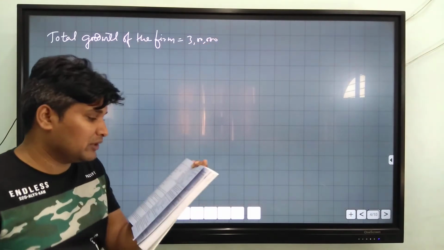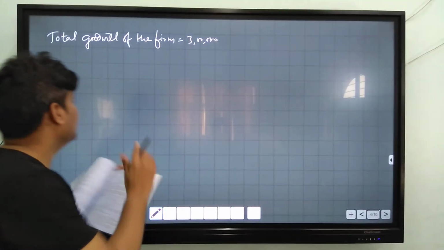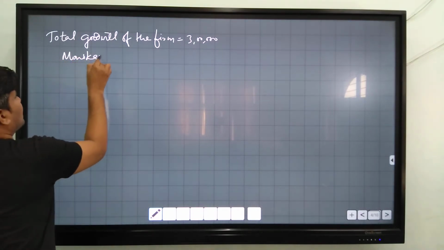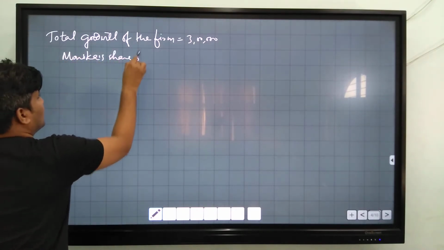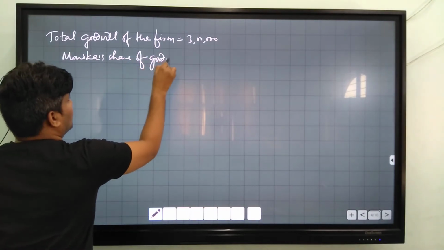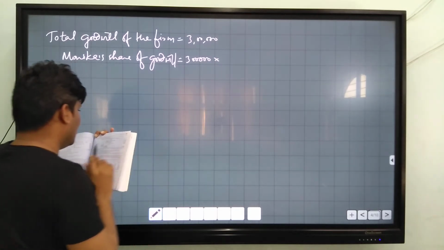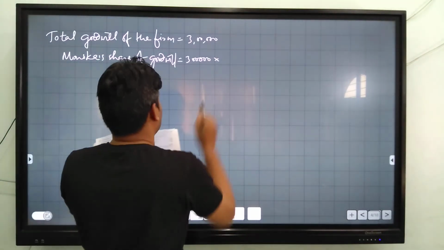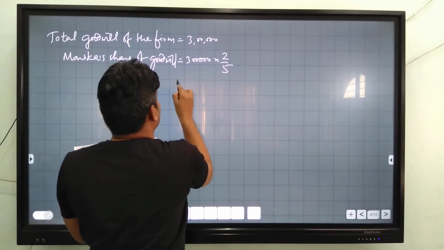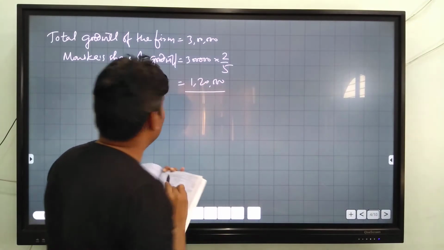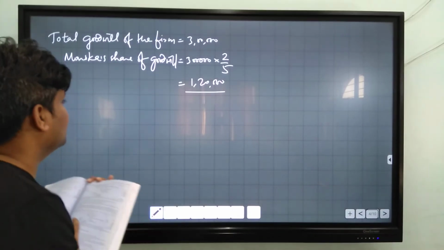You have to calculate Monica's share of goodwill. Monica's share is 2 by 5. The goodwill of Monica's share is 1,20,000.